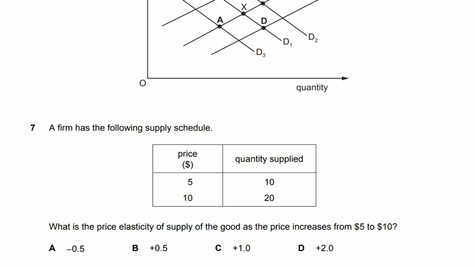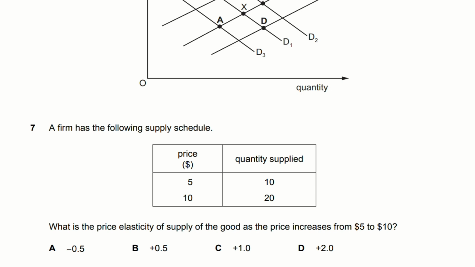Okay, question number 7. A firm has the following supply schedule. What is the price elasticity of supply of the good as the price increases from $5 to $10? Okay. Now this question is a little tricky, so let me guide you through it. First of all, the formula for PES is the percentage change in quantity supplied divided by the percentage change in price.